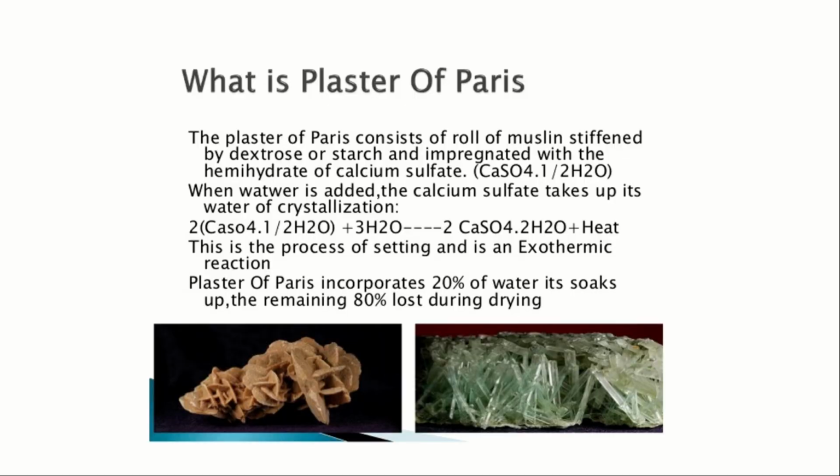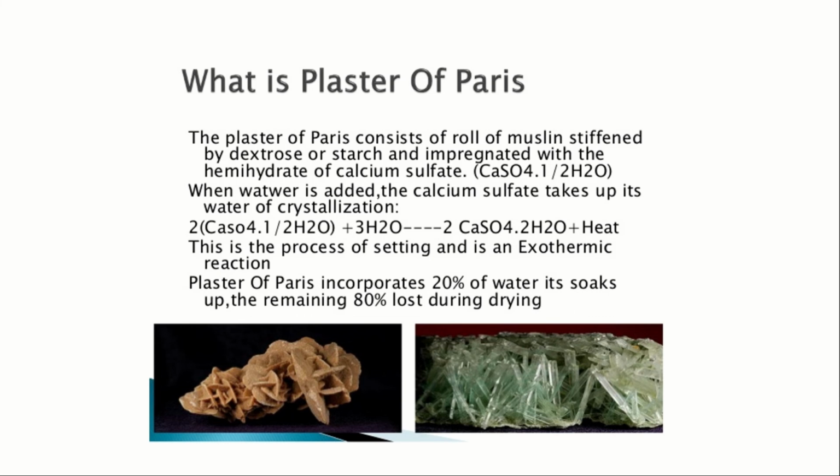So what is plaster of Paris? The plaster of Paris consists of a roll of muslin stiffened by dextrose or starch and impregnated with a hemihydrate of calcium sulfate. Calcium sulfate hemihydrate is given as CaSO4·½H2O. When water is added, the calcium sulfate takes up its water of crystallization. That is 2CaSO4·½H2O plus 3 molecules of H2O gives 2CaSO4·2H2O plus heat. This process of setting is exothermic. Exothermic means it gives out heat or energy.